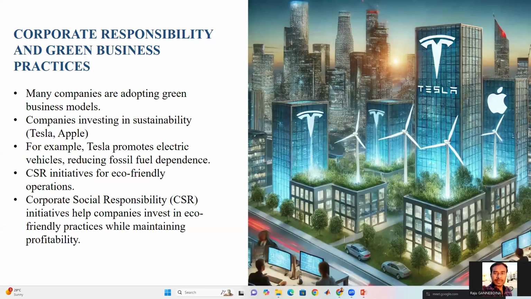Next comes corporate responsibility and green business practices. Nowadays, more companies such as Tesla and Apple have been investing in sustainability. For example, Tesla promotes electric vehicles so that people reduce dependence on fossil fuels. Next is corporate social responsibility, which helps companies invest in eco-friendly practices while maintaining profitability. Next slide.